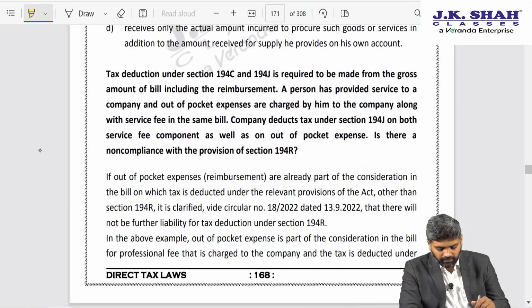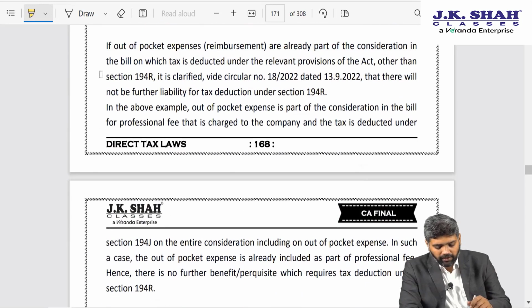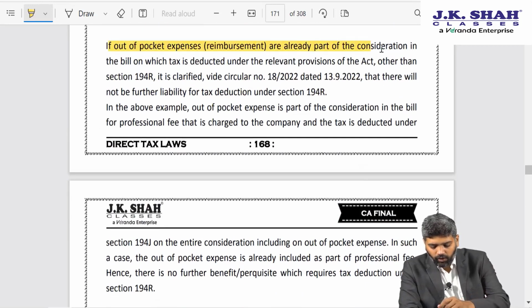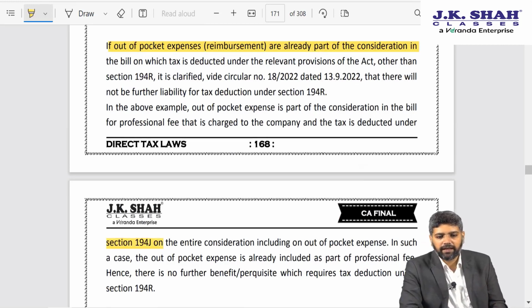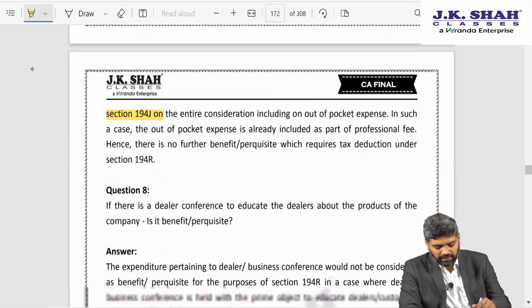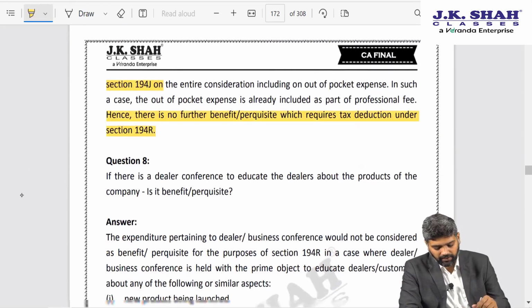Fair enough. And they have also clarified that if on out-of-pocket expense TDS has already been deducted under 194J, then there is no further requirement to deduct tax under 194R.